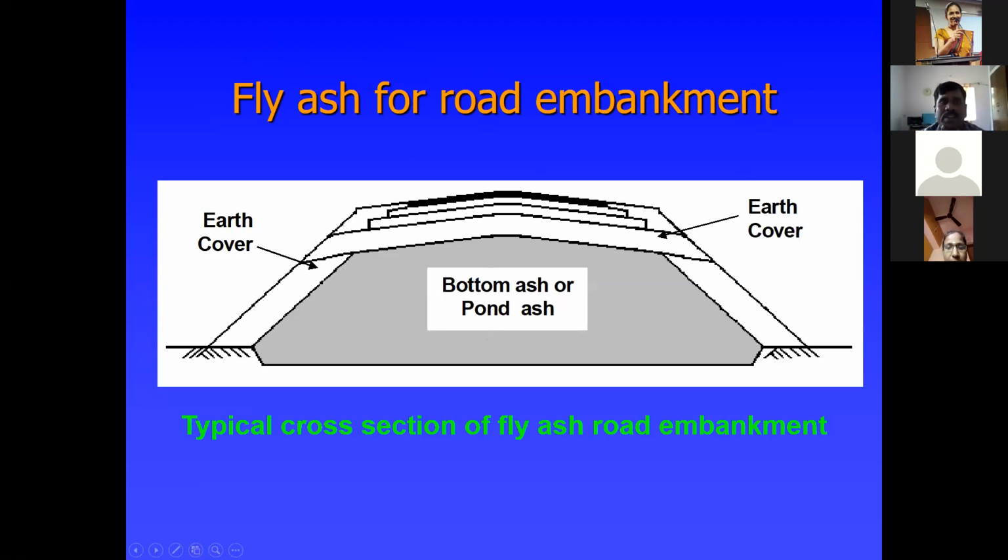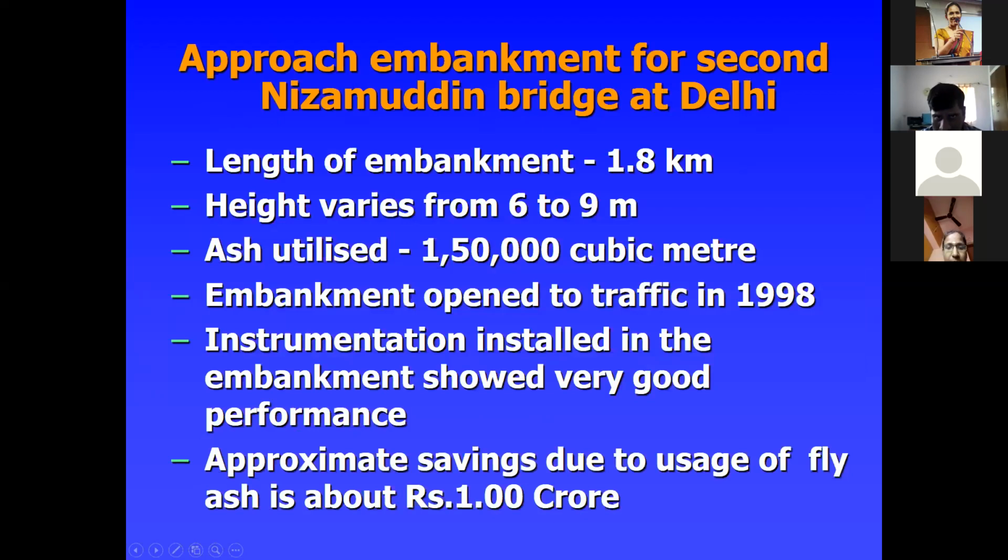One of the examples I've taken is the approach embankment for the second Nizamuddin bridge at Delhi. The sketch is in the next slide. The total length of the embankment is 1.8 kilometers. Height varies from 6 to 9 meters. Fly ash utilized was around 150,000 cubic meters. See that the fly ash was available nearby. The embankment was opened to traffic in the year 1998. Instrumentation installed in the embankment showed very good performance. The approximate saving due to the usage of fly ash is around 1 crore.